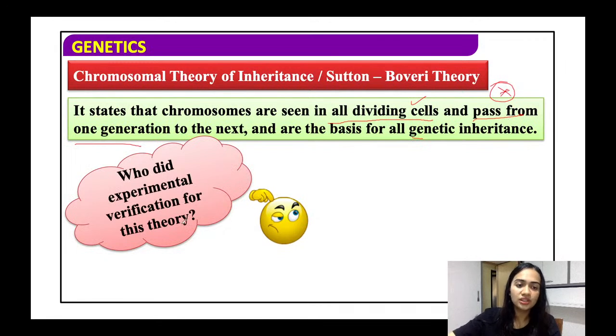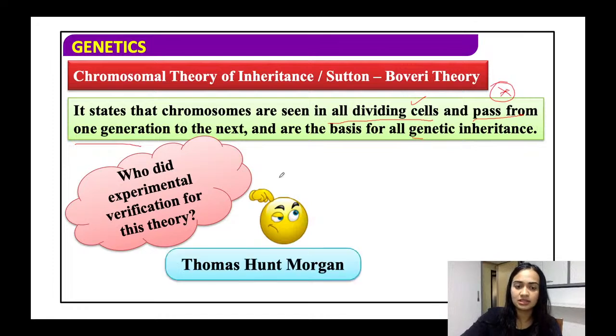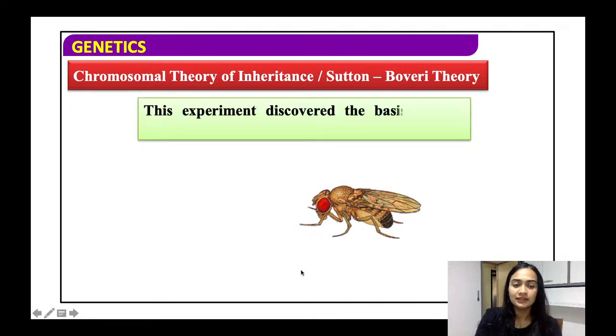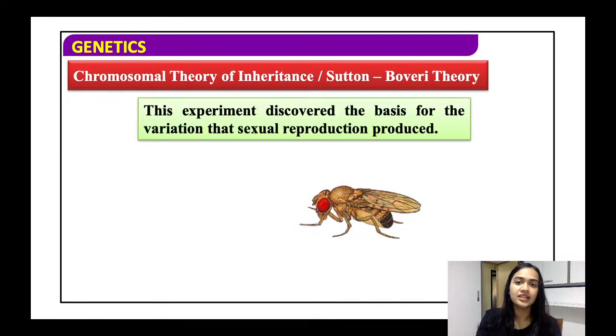Fine. So who did the experiment and who verified that yes, chromosomes pass from one generation to another? This was done by T. H. Morgan. We know that he conducted the experiments on Drosophila, the fruit fly. So his name is Thomas Hunt Morgan. What he did was he studied this chromosomal basis on Drosophila, or a fruit fly. This experiment discovered the basis of the variation that sexual reproduction produces.